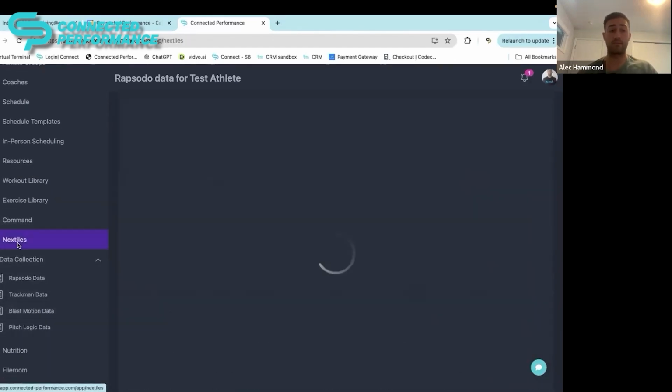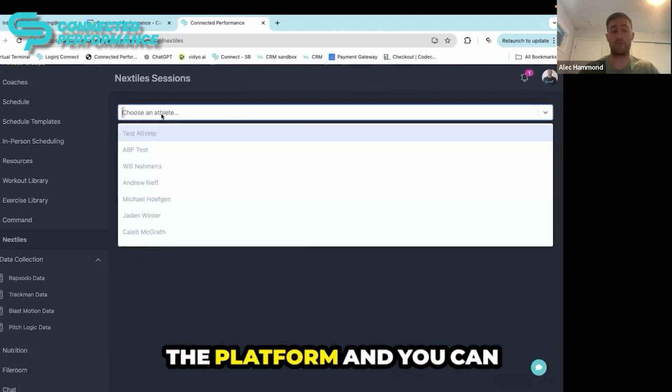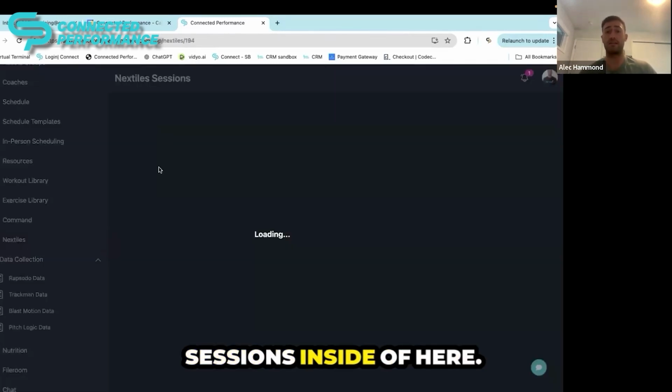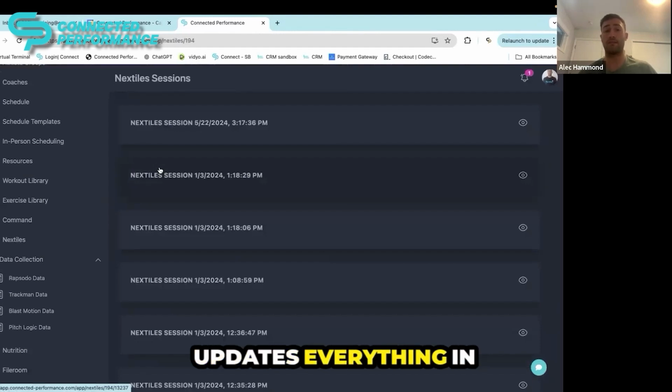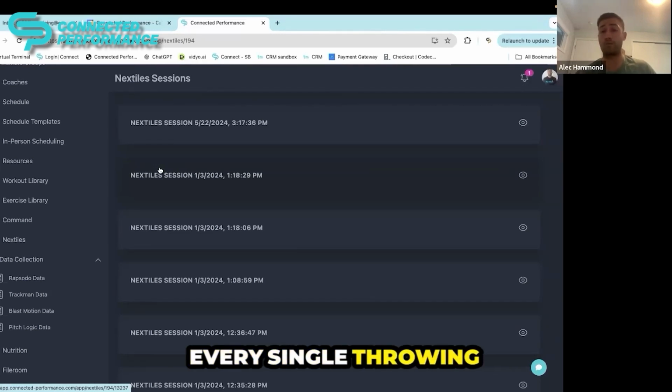Now, on top of this, as we mentioned before, Nextiles, you can integrate the wearable fabrics into the platform and you can pull all of their sessions inside of here, and it goes in and updates everything in real time so you get that data back into your platform. And again, understand the workload that goes within every single throw, as well as every single throwing session